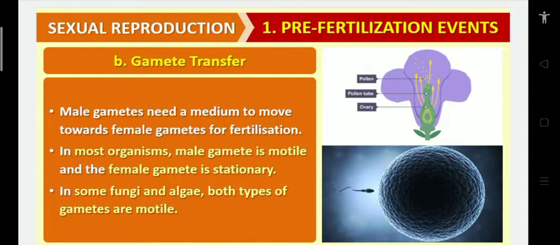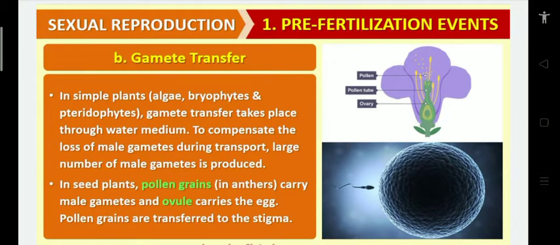Whatever the case, the male gamete needs to transfer toward the female gamete for fertilization, so a medium is required. In most organisms, the male gamete is motile and the female gamete is stationary. Stationary means not motile. In some fungi and algae, both types of gametes, male and female, are motile. Motile means movement.